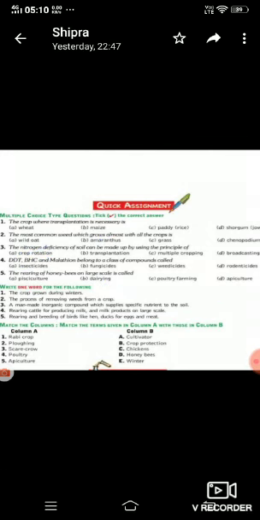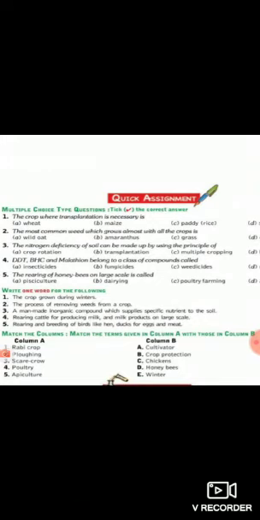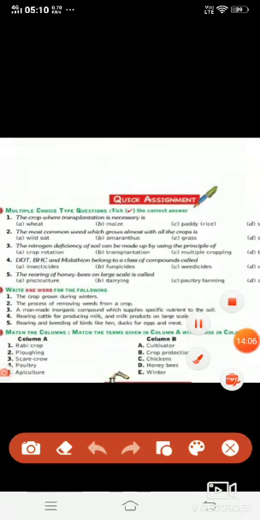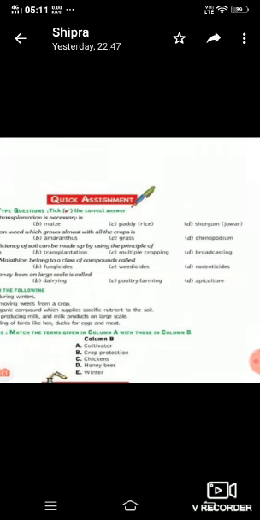Then here, matching. Rabi crops are related to winter. Ploughing is done with a cultivator. Scarecrow, crop protection. Poultry, that is chickens. Apiculture, honeybees.